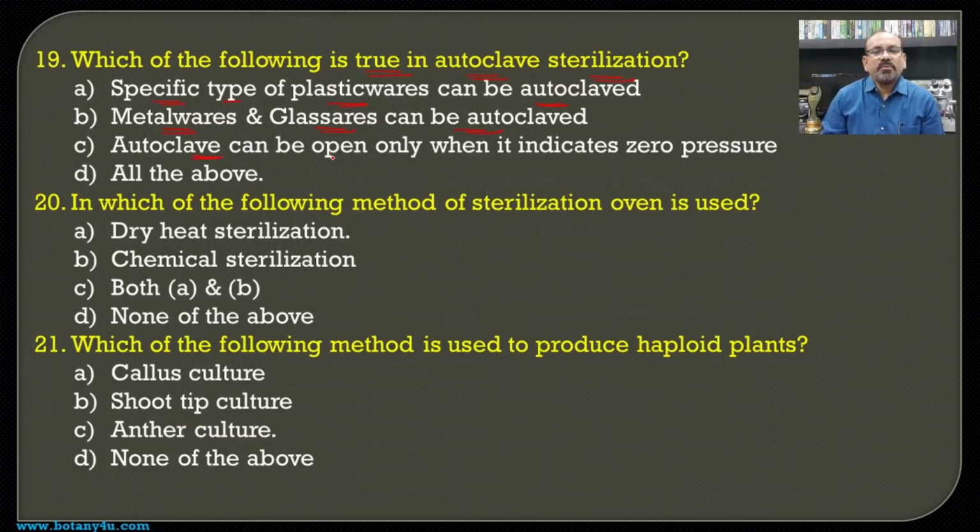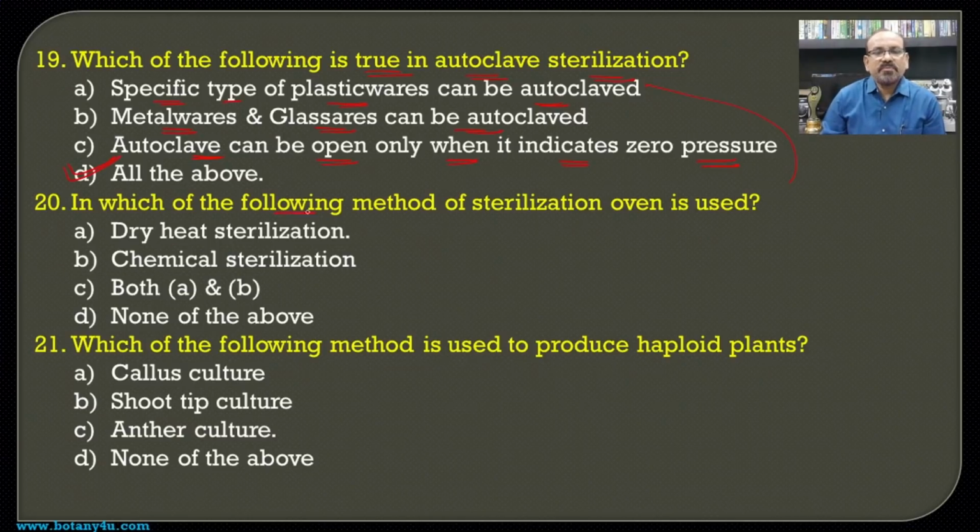Then autoclave can be opened only when it indicates zero pressure, so that it will not be dangerous during the opening of the autoclave, and hence all these three are correct statements, and hence they are true in relation to autoclave sterilization, and hence all the above becomes the answer.